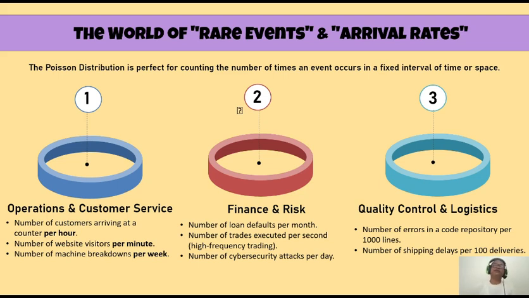Number of website visitors per minute. Unless it is a very busy website, the number of visitors per minute is very small. The time frame is what makes the count frequent or small. In a day there may be many visitors, 30, 40 visitors, but if you look at a minute, most minutes will not have any visitor, or may have one or two visitors.